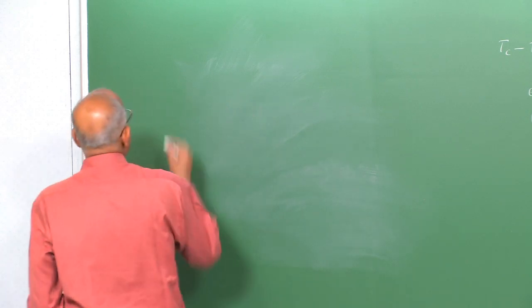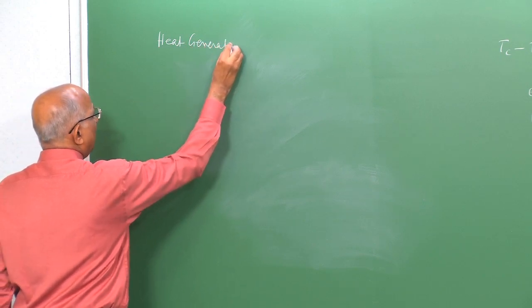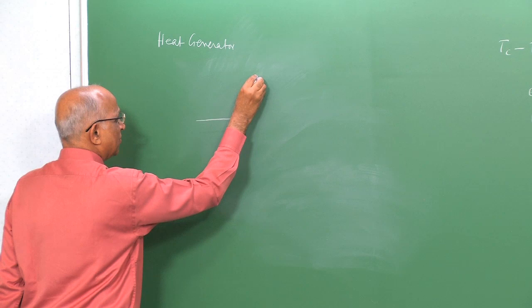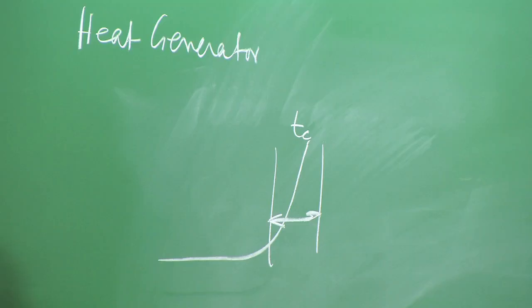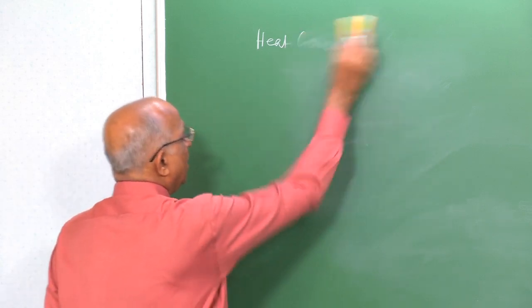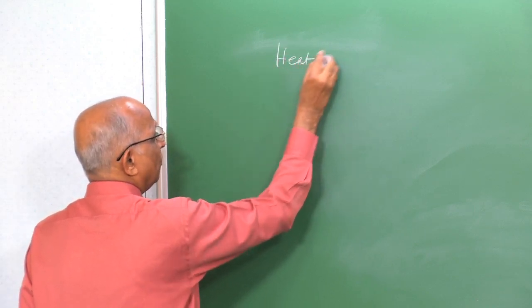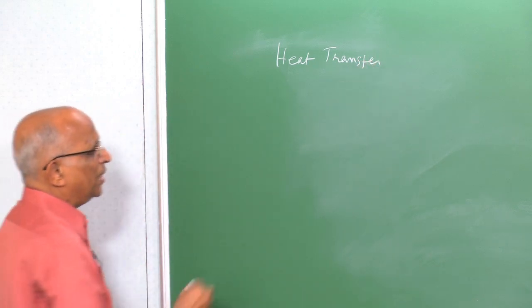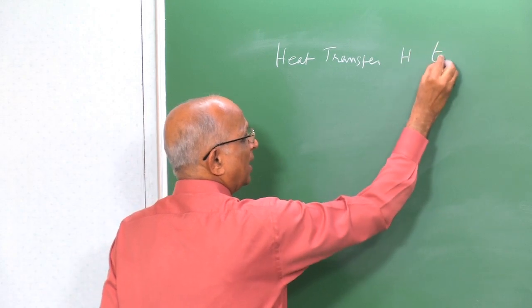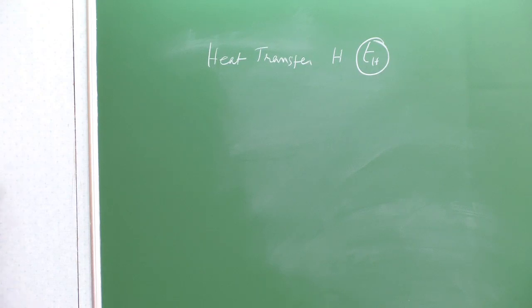The question I am asking is, we talked in terms of heat generation. We say heat generation initially is very slow and thereafter it picks up, and we are talking of a heat generation time which is characterized by the time for chemical reactions Tc. Supposing we are talking of heat loss, can I also have a characteristic time associated with heat loss, or let us say heat transfer? What is the time associated with heat transfer? Let us say I have heat H, therefore, what is my characteristic heat transfer time? Can I determine it? To be able to do that, let us take a look.